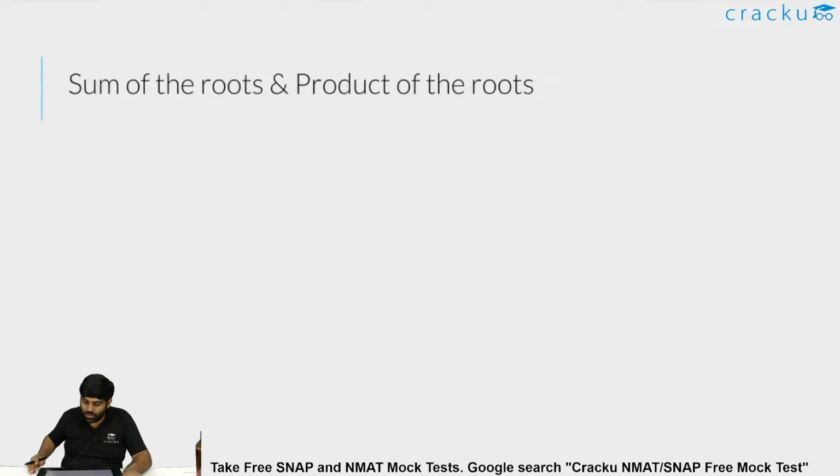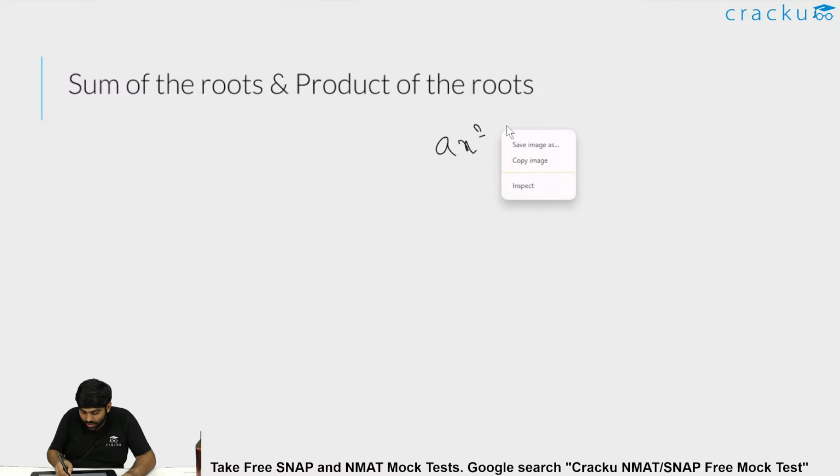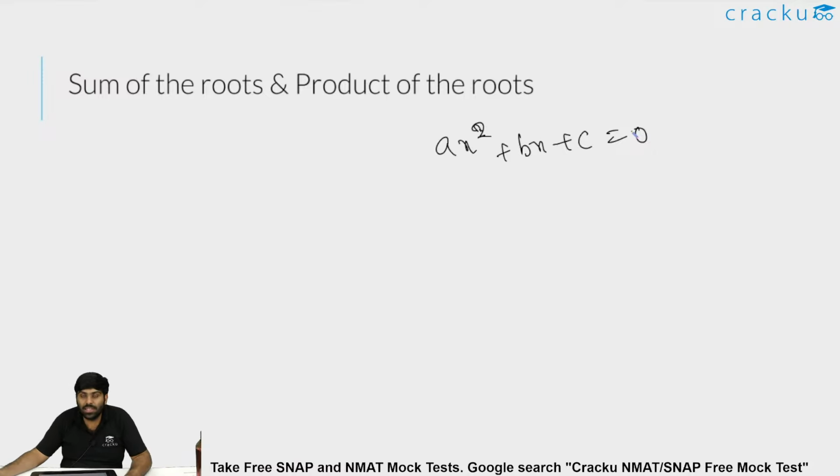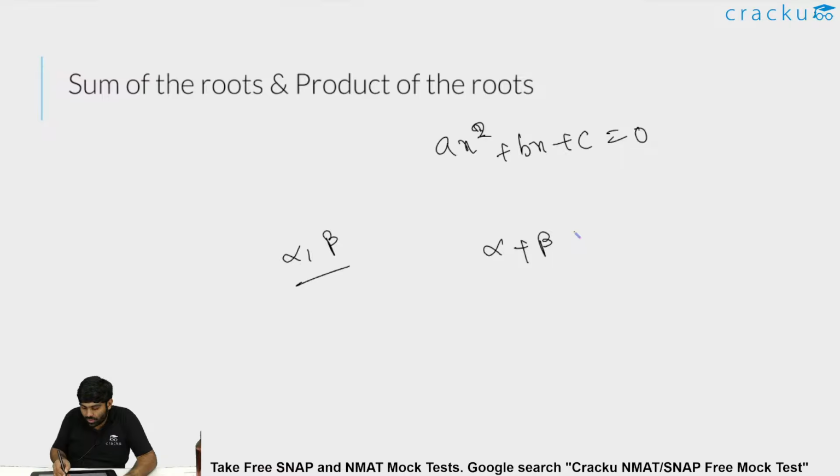So, sum of the roots and product of the roots. When I talk about a quadratic equation, ax square plus bx plus c is equal to 0, and let's say alpha and beta are the roots, then the sum of the roots alpha plus beta will be minus b by 2a, whereas alpha into beta, that is the product of the roots, will be c by a.